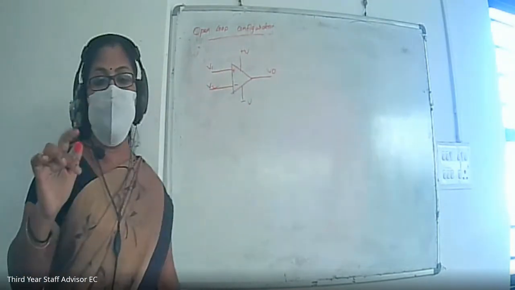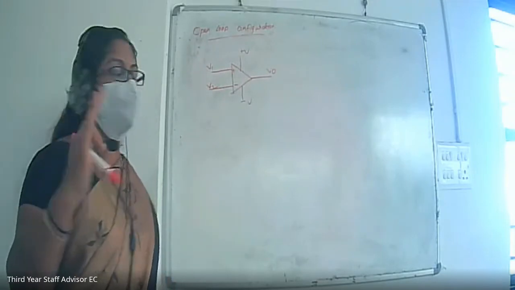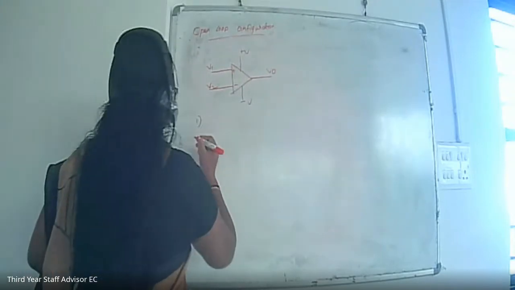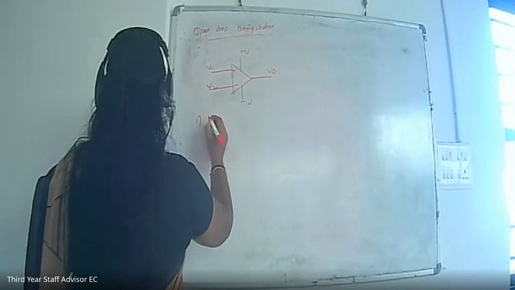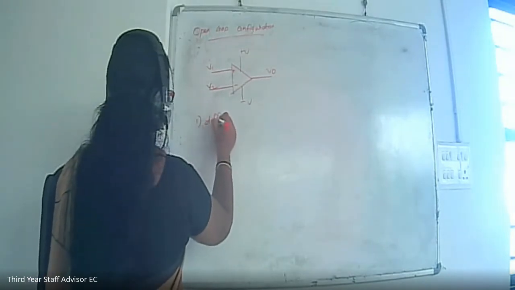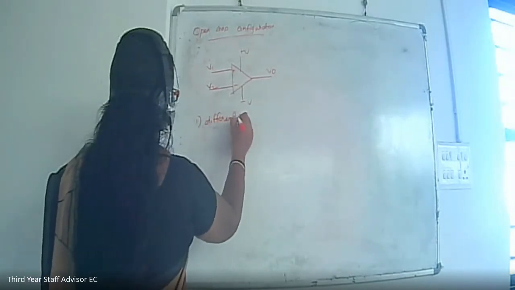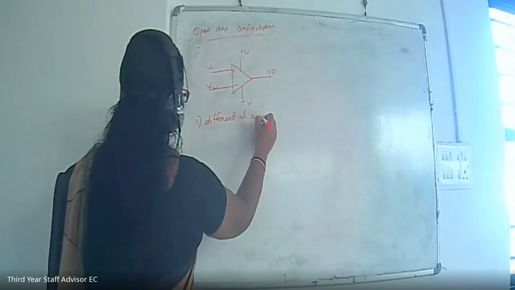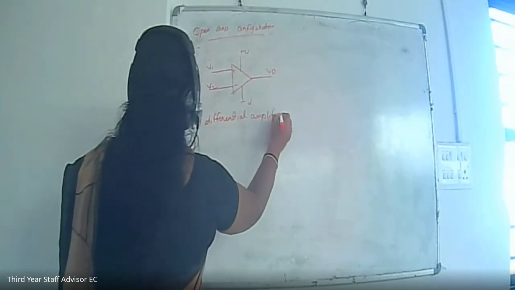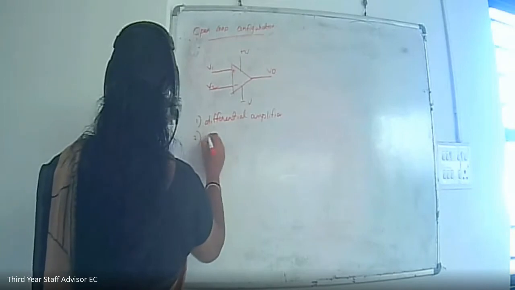In the open loop configuration, there are 3 configurations of the op-amp. First one is differential amplifier configuration. And second one is inverting amplifier.